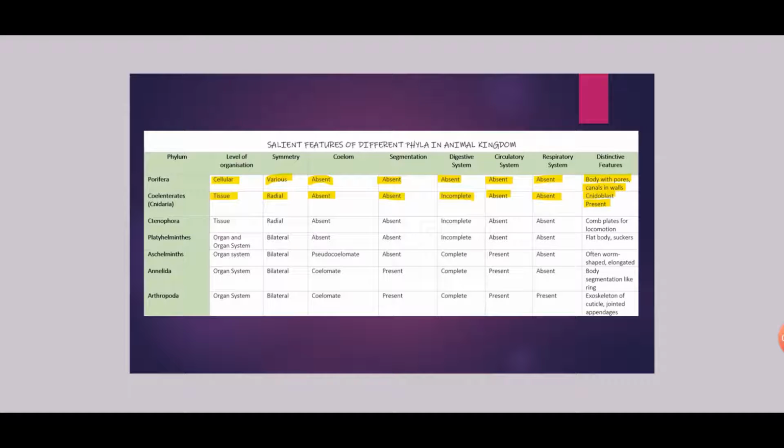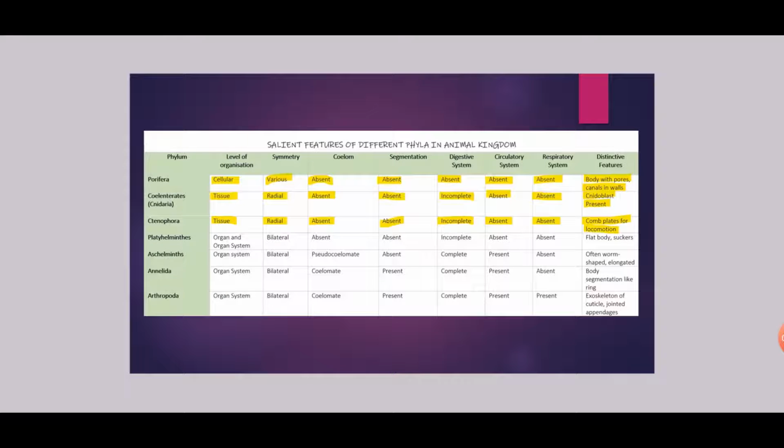Next is Ctenophora. It has tissue level of organization, symmetry is radial, body cavity is absent, segmentation is also absent, digestive system is incomplete, circulatory system is absent, respiratory system is also absent. Distinctive feature is they have comb plates for locomotion.